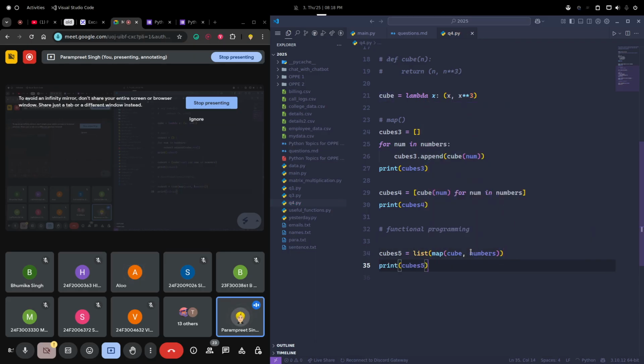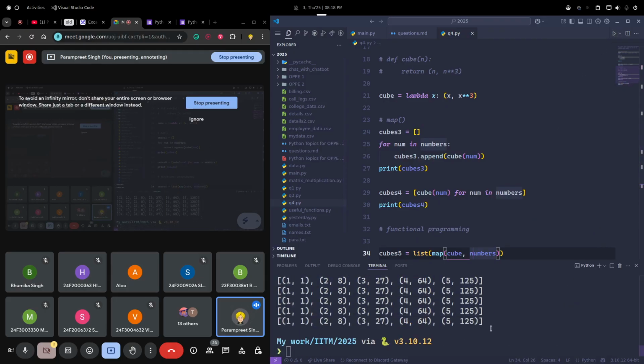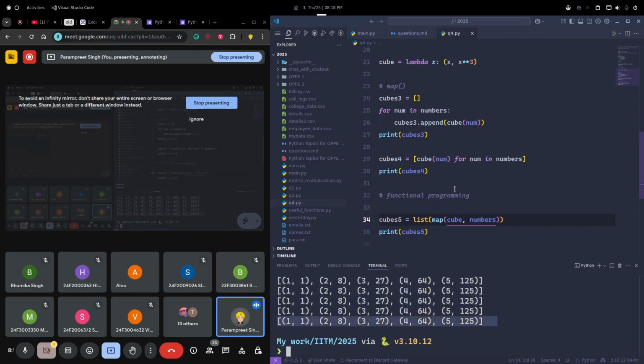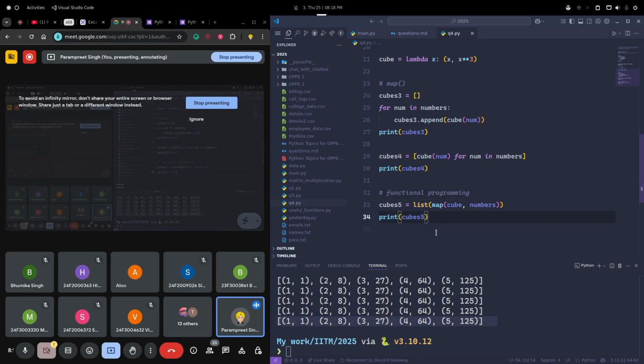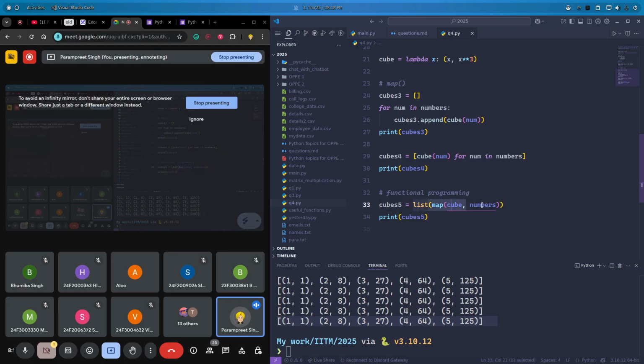If I convert it into a list, I'll get this value: 1 comma 1, 2 comma 8, 3 comma 27, 4 comma 64. See, this is similar to this. This is the comprehension approach. This is, we can say, functional programming. In future when you learn more programming, there are different programming paradigms like object oriented programming, functional programming and all. So this is one way to do functional programming. Mainly in JavaScript people use this a lot, in modern languages we can say.